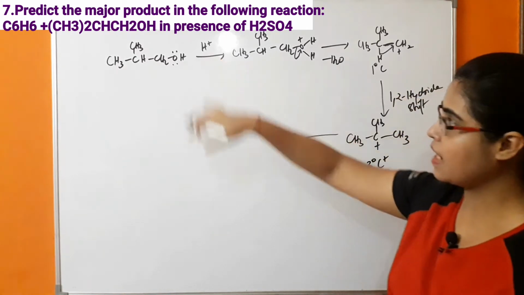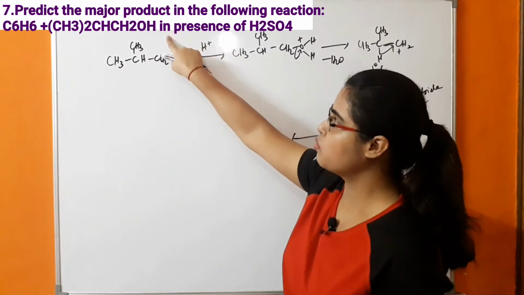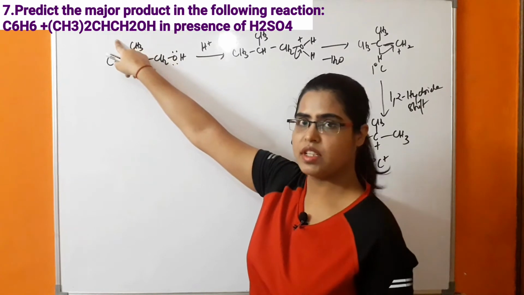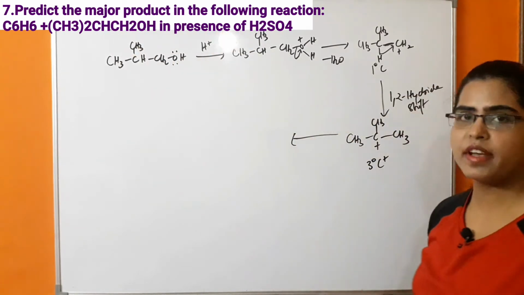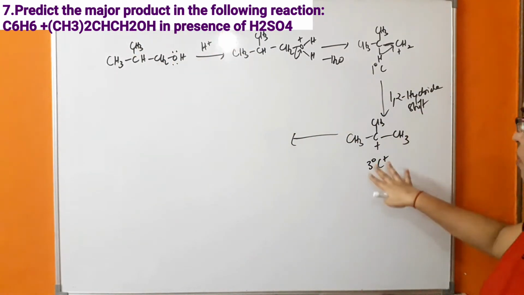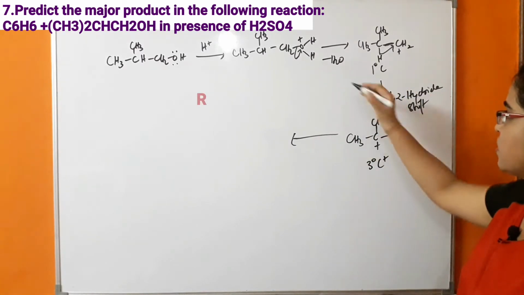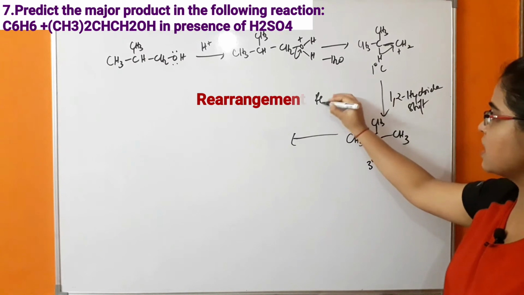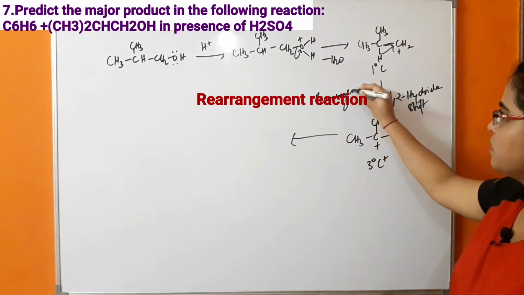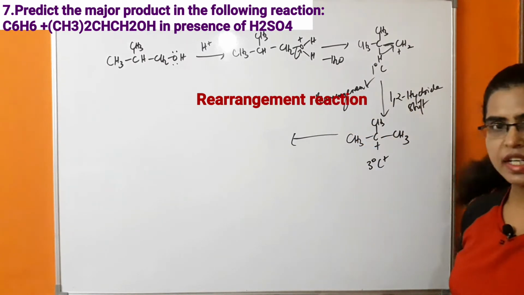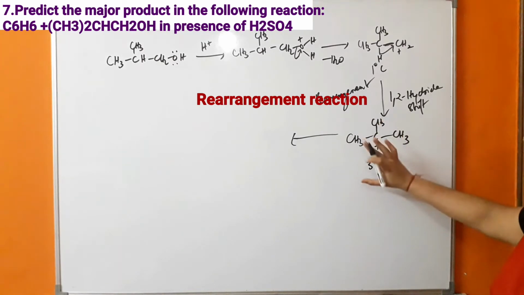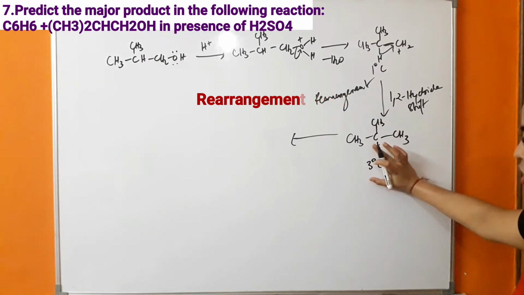As we know, in the reaction this isobutyl alcohol is reacting with benzene in the presence of H2SO4. So this carbocation is formed. It means a rearrangement is taking place. This step is known as a rearrangement reaction, by which the most stable carbocation is formed.